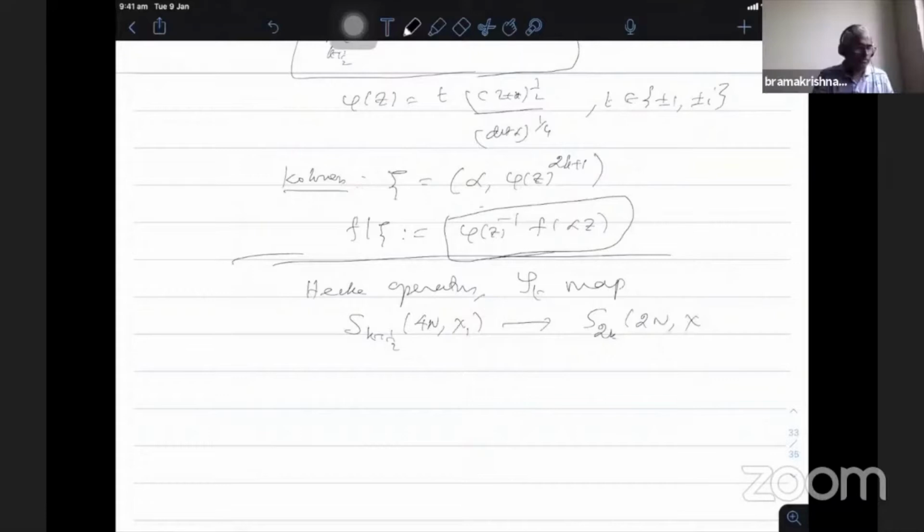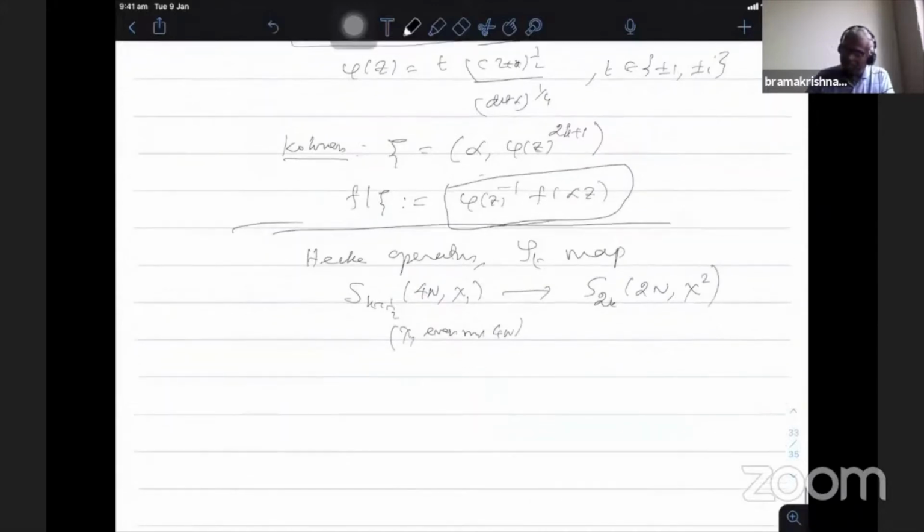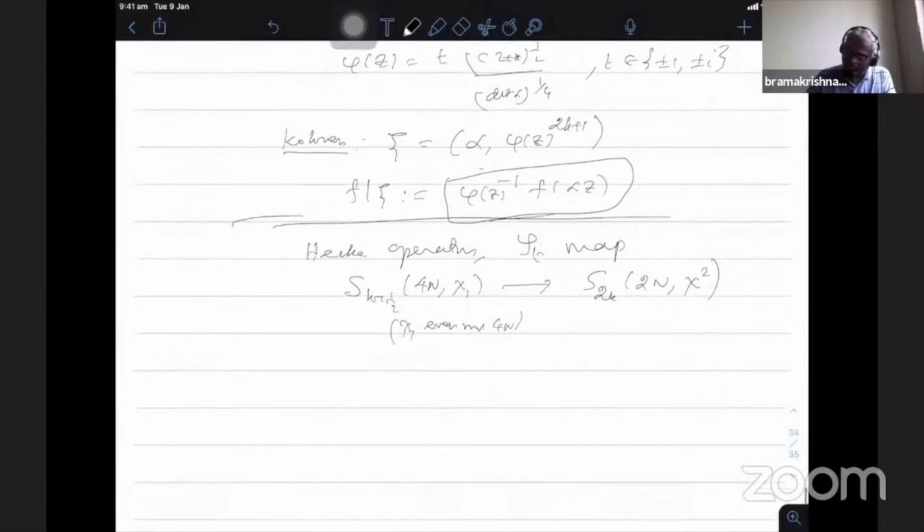Did I say chi1 in my previous notation? I think this has changed again. Conan also uses the even character and defines it in a completely different way. So we'll just say chi1 is an even character modulo 4n. You will see this chi1 notation in today's lecture. This map commutes with the action of Hecke operators.